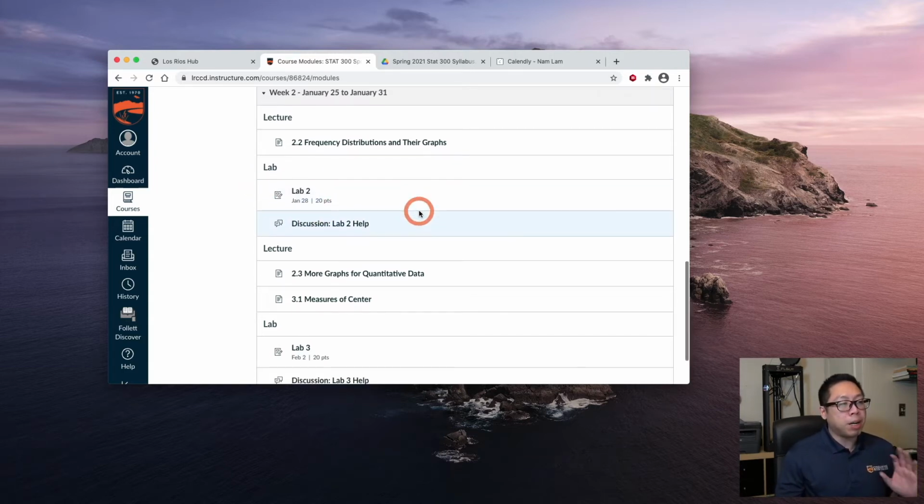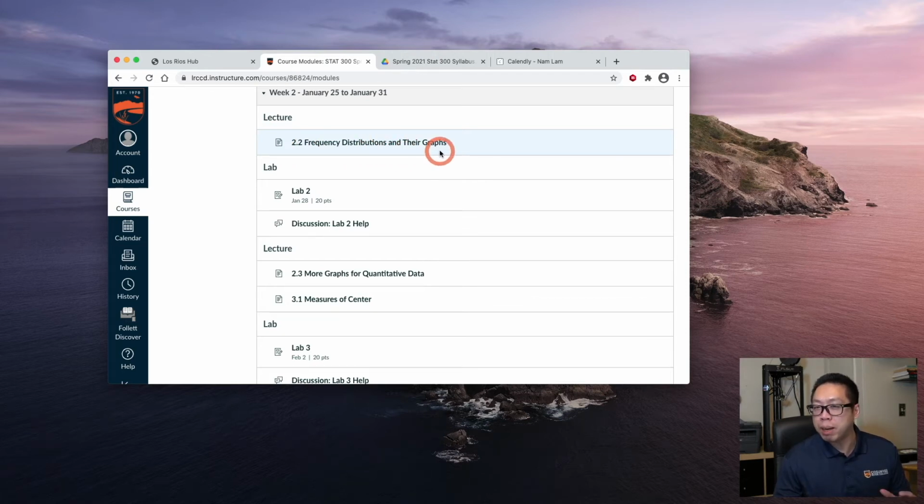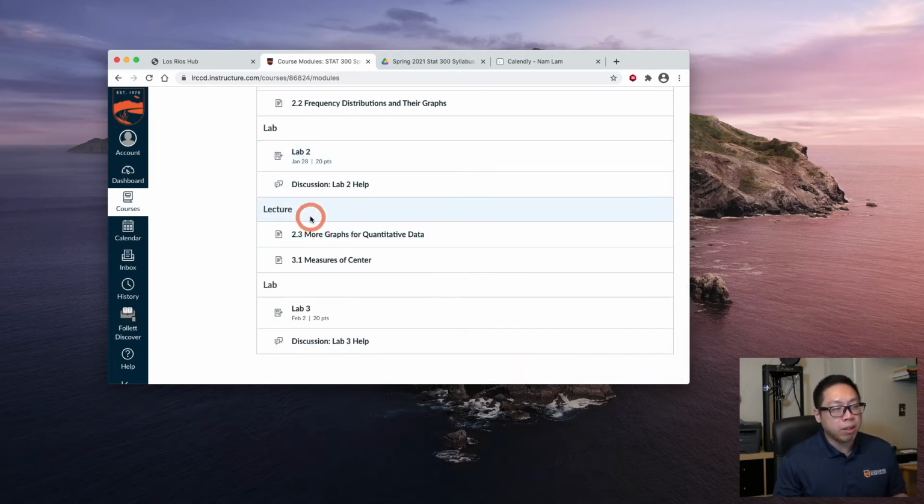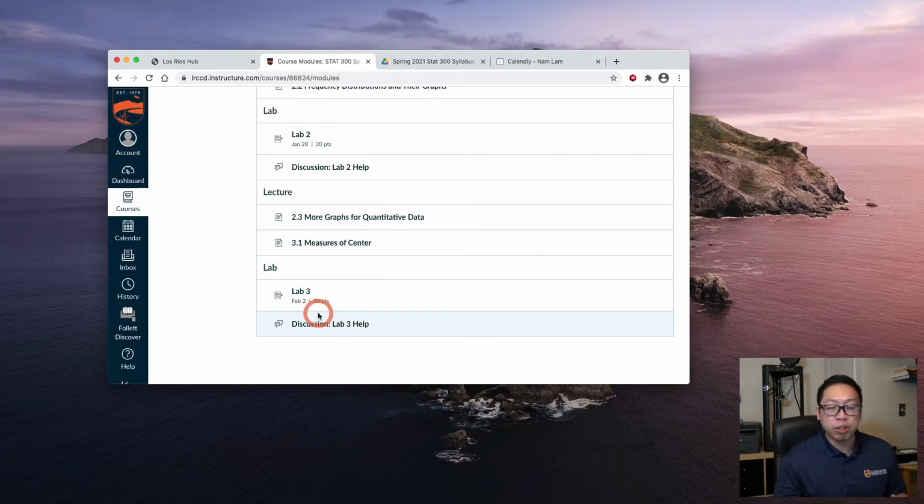But my hope is this. My hope is that Monday of each week, you'll watch the first set of lectures and maybe start that first lab. On Tuesday, finish off the first lab. On Wednesday, watch the second set of lectures and maybe start that second lab. And then on Thursday, finish off that second lab. That's my hope for you.